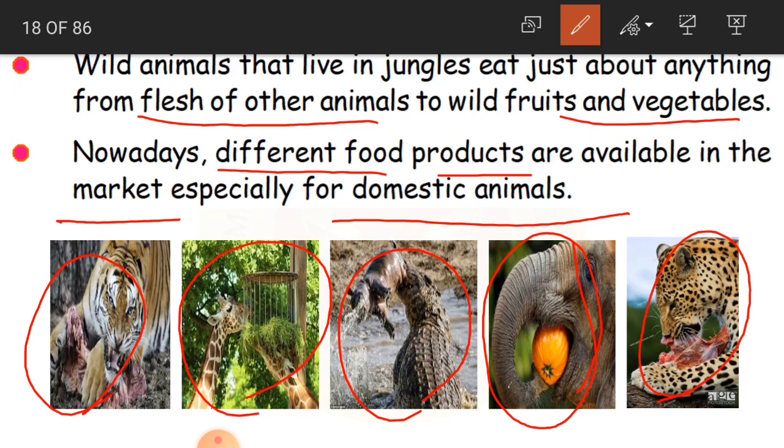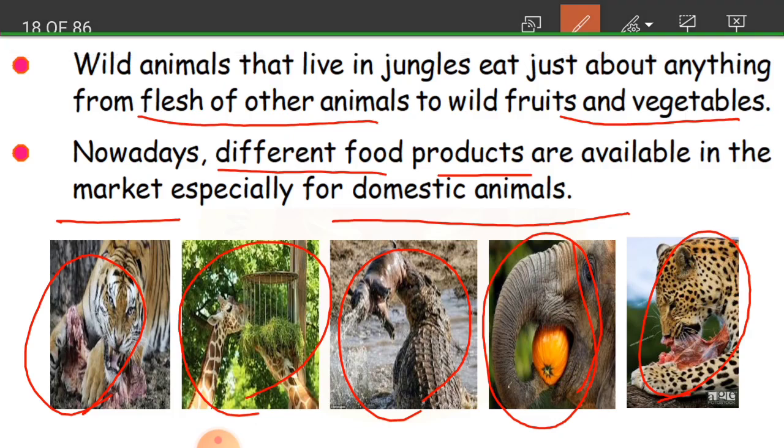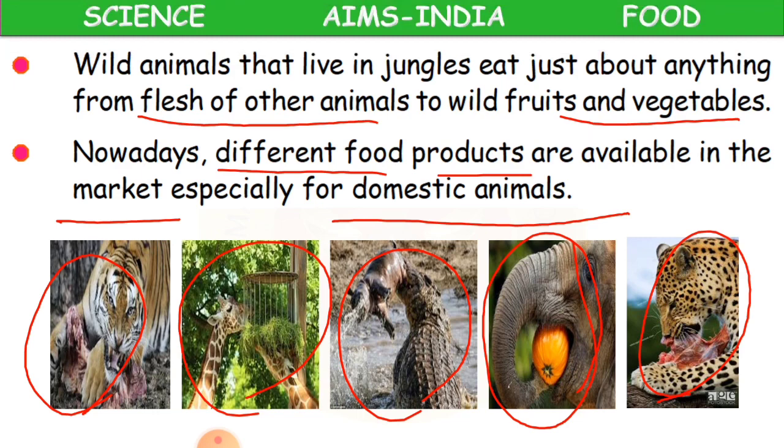As we also have Bournvita, Horlicks and other food items, they also get packed food for eating. So that is one advantage nowadays for domestic animals.